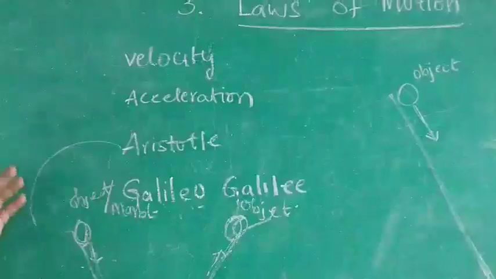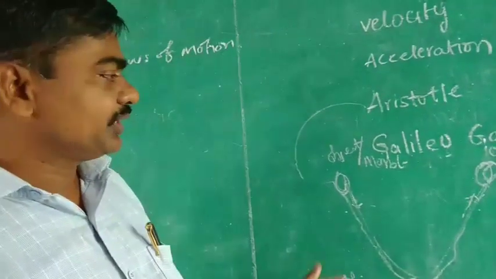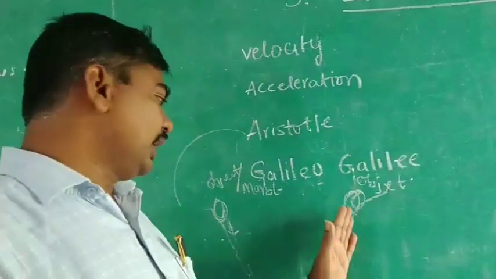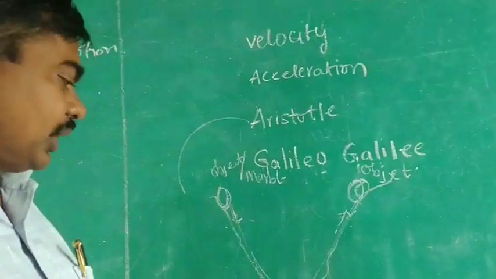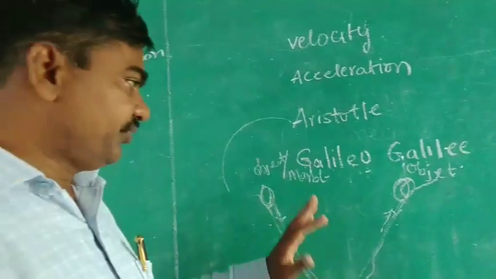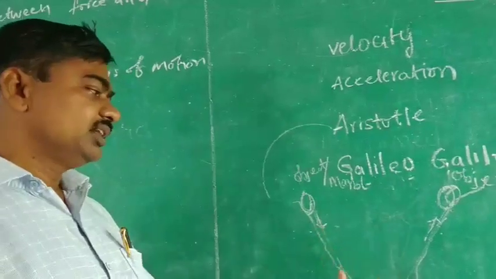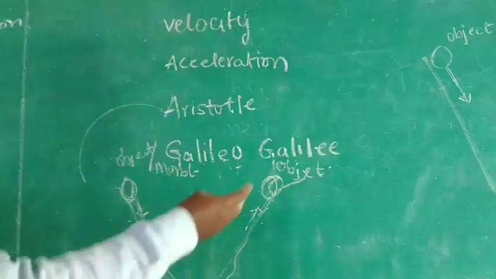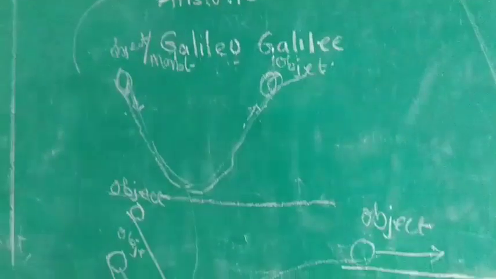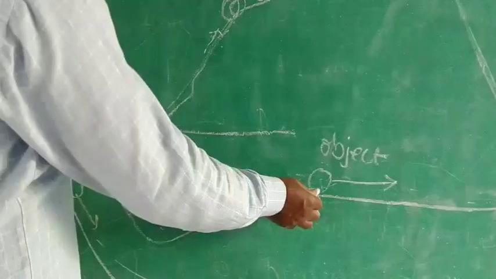As we are discussing, whenever we leave the object or a marble, it moves with speed up. Whereas in one case it will move and stop, in the second stage the marble keeps moving. Whenever we have seen the three stages, if friction is there, or indirectly you call it a rough surface, or you can say there exists an external force acting upon it, whenever it acts the object will stop.